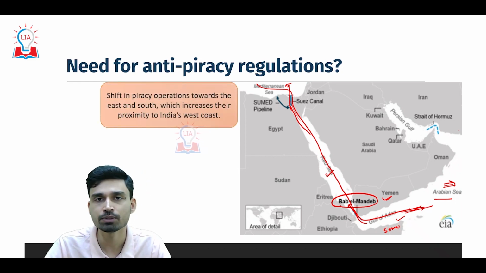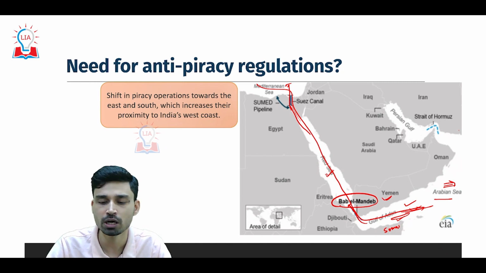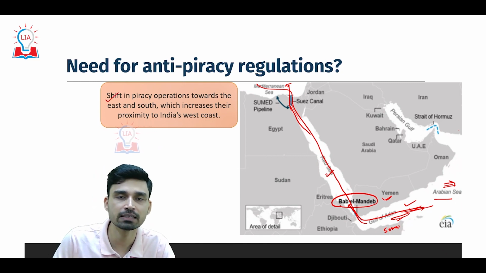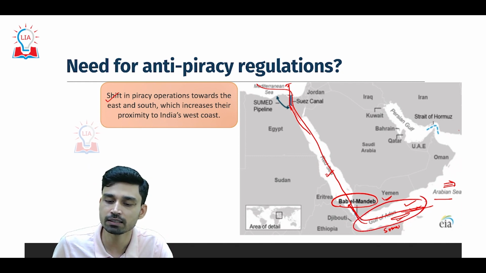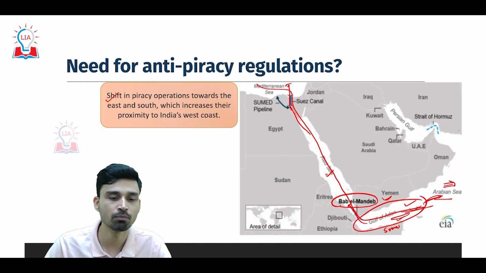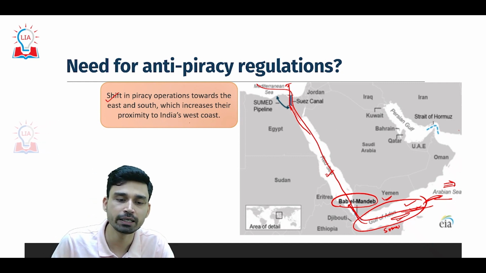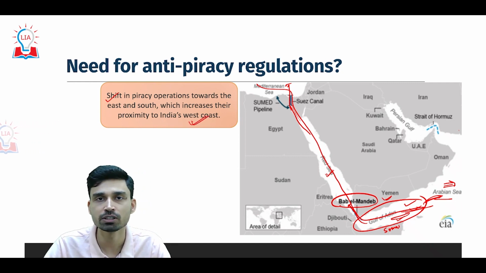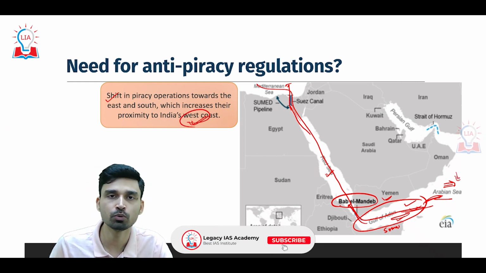However, in recent times, due to a large number of countries stationing their navy and coast guards here, what we are seeing is that piracy operations, rather than being concentrated around this Gulf region, are gradually shifting more and more toward the east and south. Due to this, India's proximity to piracy related activities will significantly increase, because India's west coast is open to the Arabian Sea region.